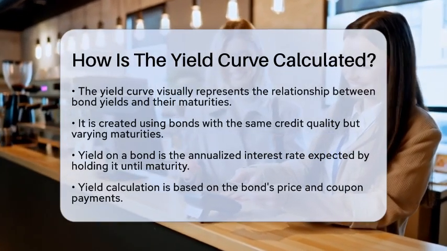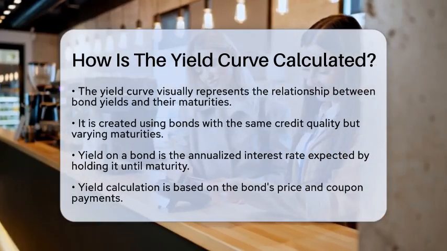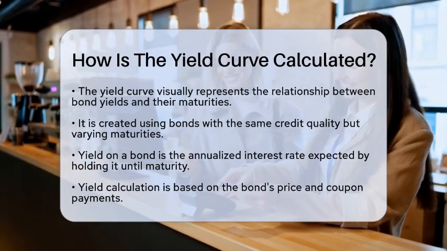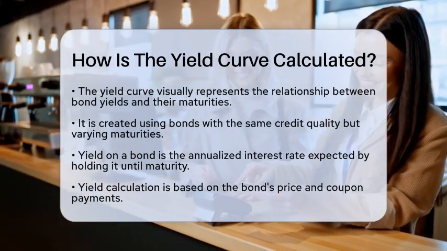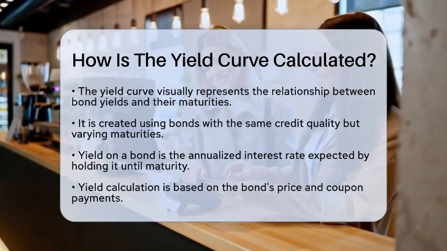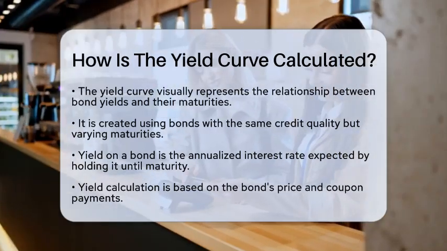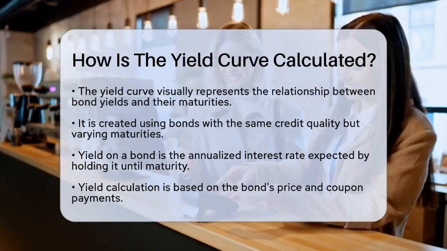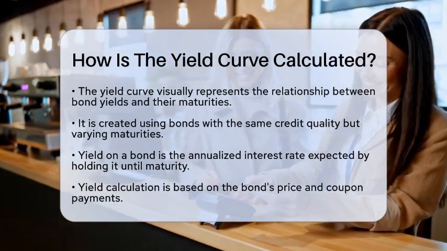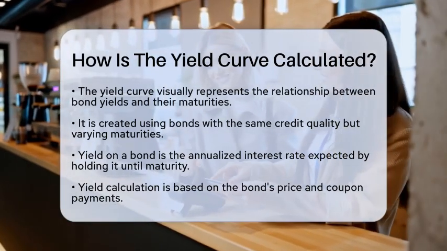The yield curve is a visual representation showing the relationship between bond yields and their maturities. To calculate it, we start with a set of bonds that have the same credit quality but different lengths of time until they mature. The yield for each bond is determined at a specific point in time.